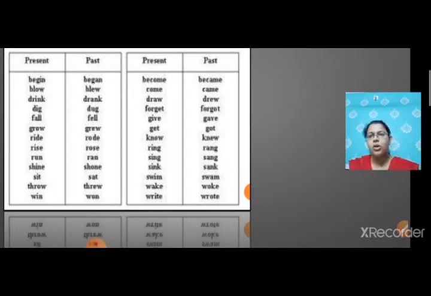Get, got. Present form know and past form knew. Ring becomes rang. Sing becomes sang. Sink becomes sank. Swim is the present form while swam is the past form. Wake becomes woke and write becomes wrote. So these are some of the irregular verbs which I have shared with you. There are many more. You can look for it and search for it.